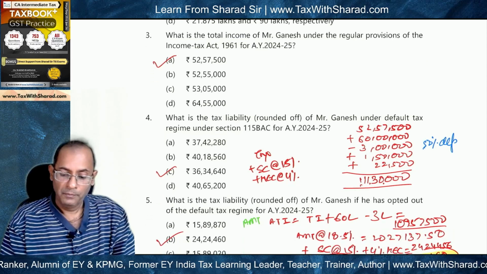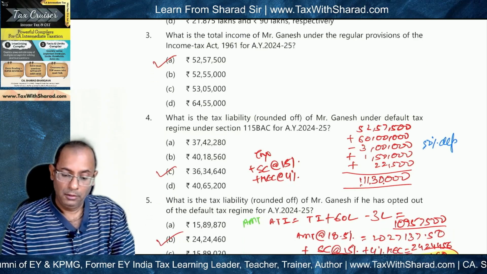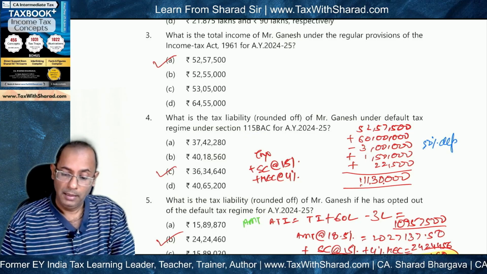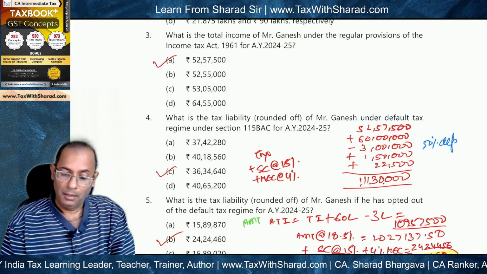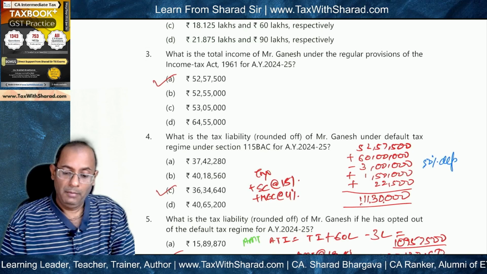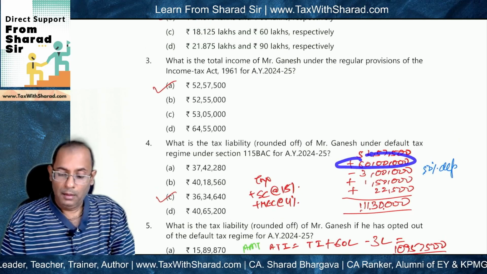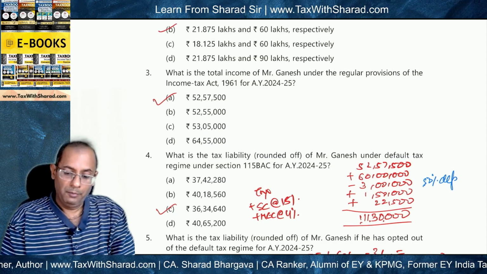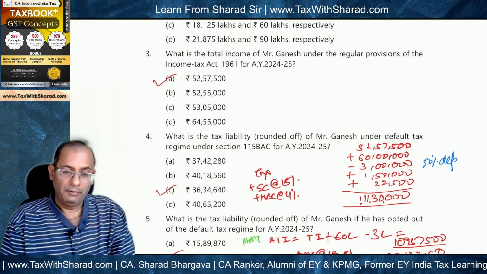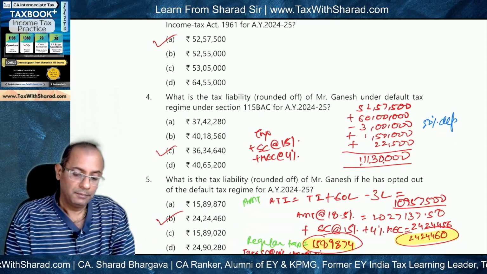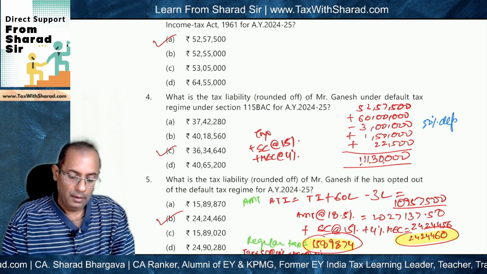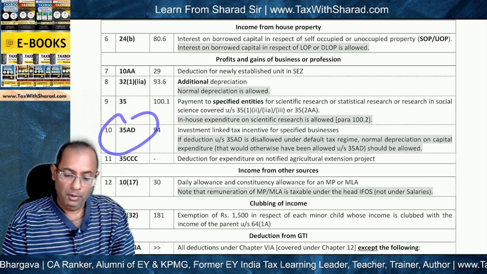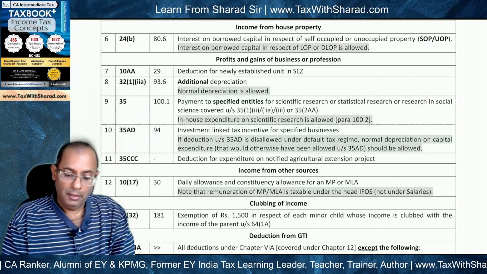optional tax regime, and then we need to make certain adjustments to arrive at the total income under the default tax regime under section 115 BAC. So 52,57,500 we start with, and the first adjustment that we make is 60 lakh of deduction under section 35 AD that we had provided under the regular provisions, because 35 AD is blocked under 115 BAC. See, 35 AD is basically blocked, but what we need to consider is if deduction under 35